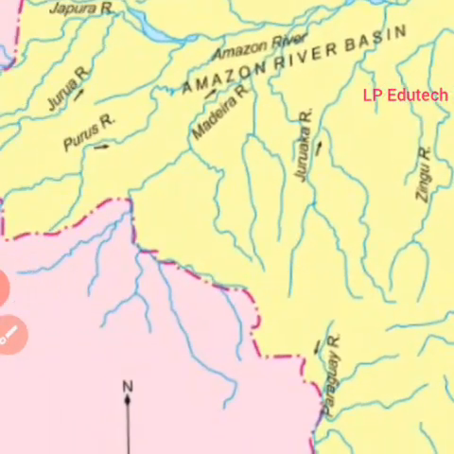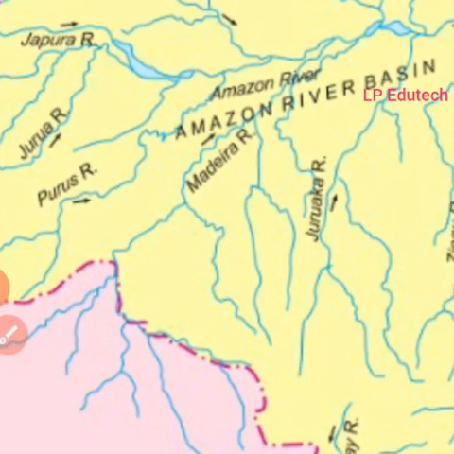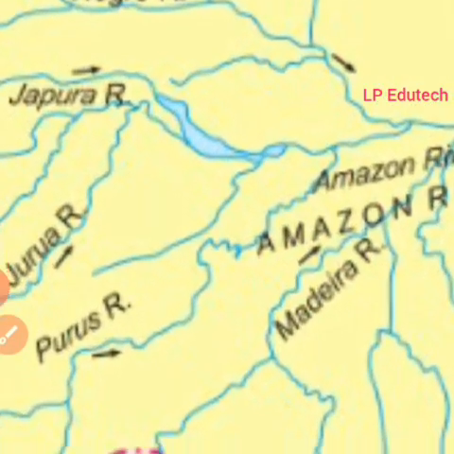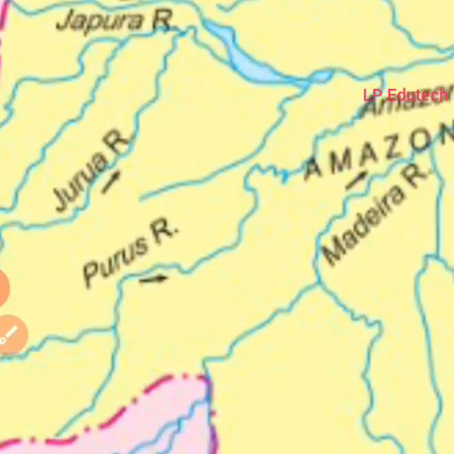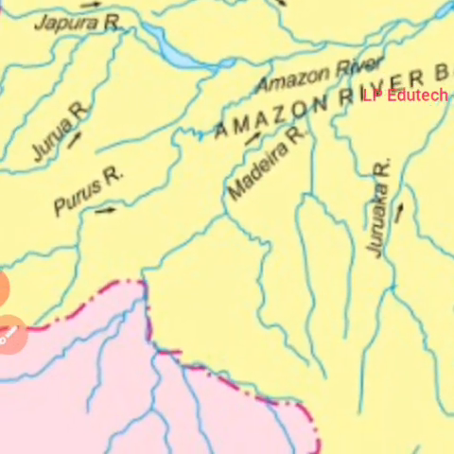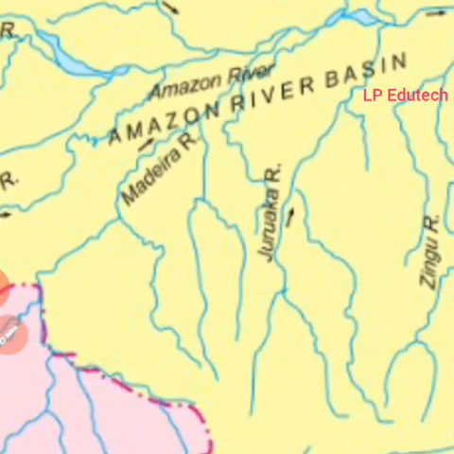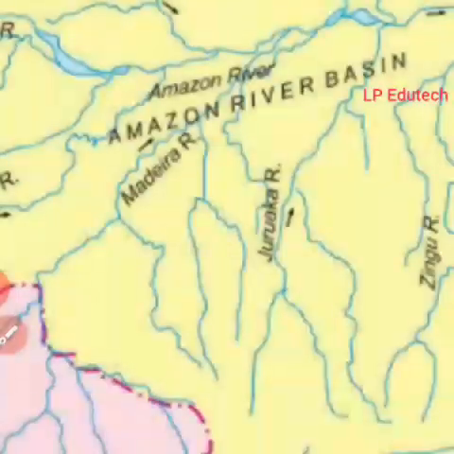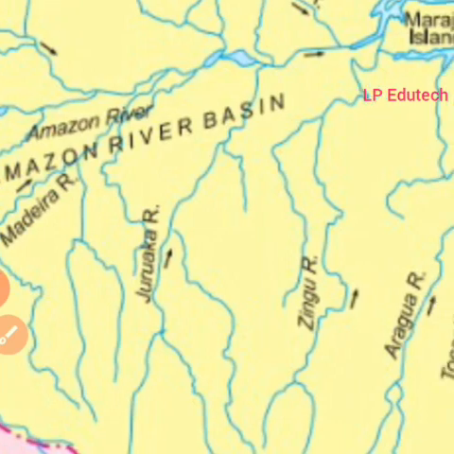Again, let's have a look at the names of the rivers and their flowing direction. This is the Amazon river basin. This is the Negro river, Branca river, Japurá river flowing towards the east, then Purus river, Amazon and Pará river.